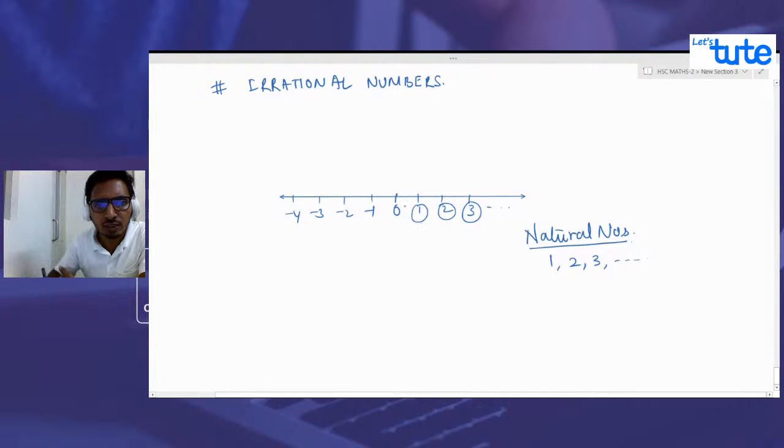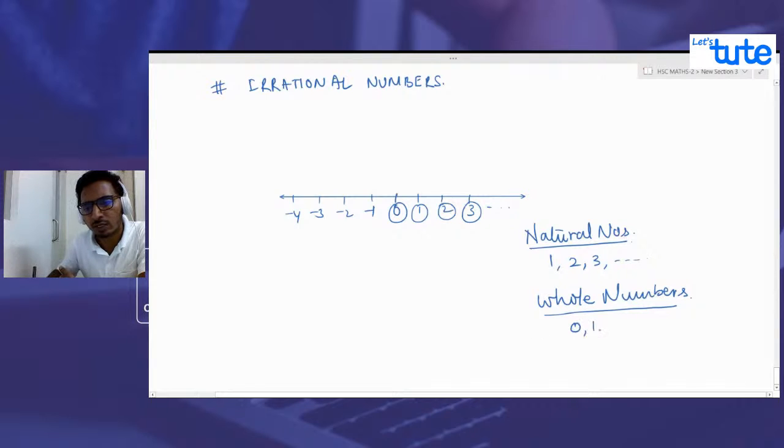And when we include 0, it becomes whole numbers. Whole numbers start from 0 and go on further. And when we include even negative numbers, then these numbers are called integers.